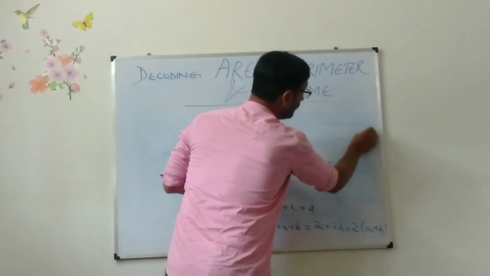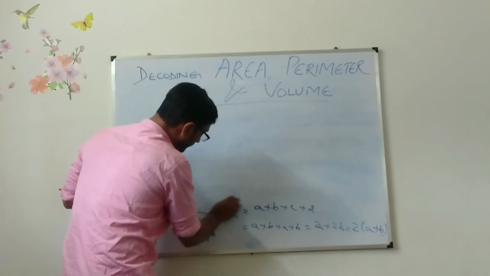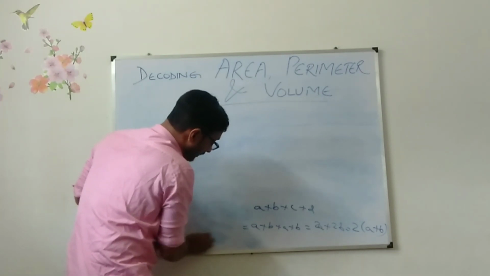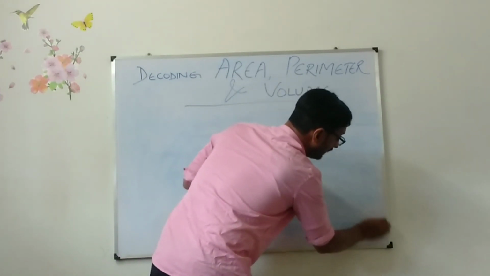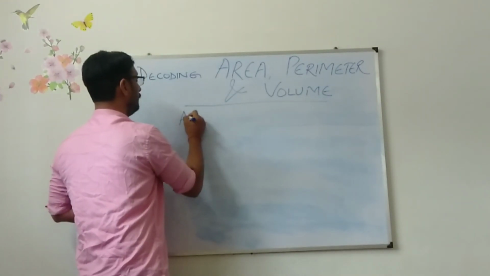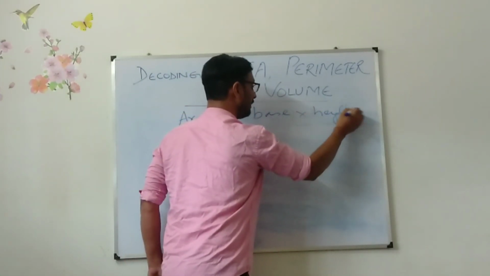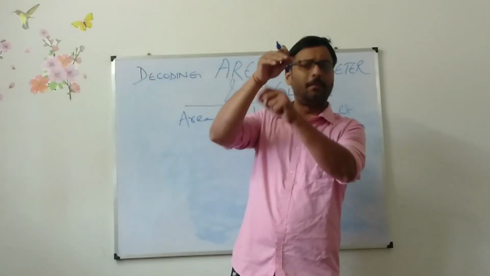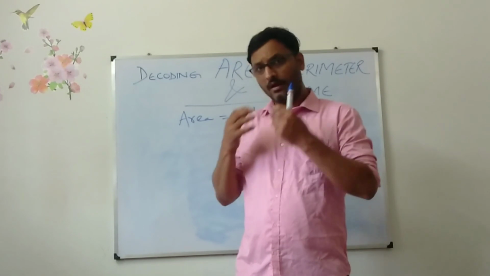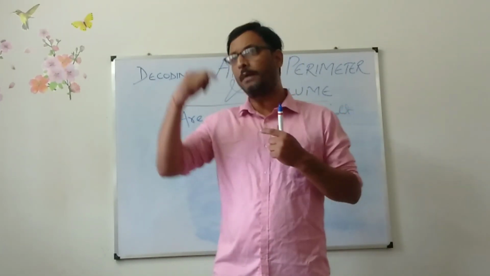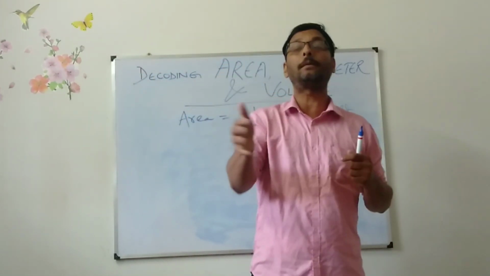The person who has brought out the formula of all these things, what was the basic thought behind that? We used to say the definition of area is base into height. But I tried to go into the mind of that person who has brought out this. Because whatever we say, if I speak something, it goes to you through different channels. So they add on to it or subtract from it.